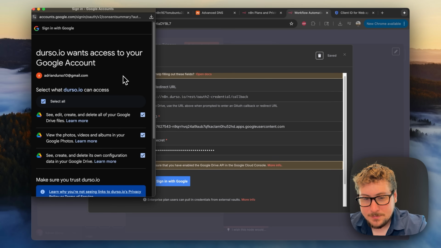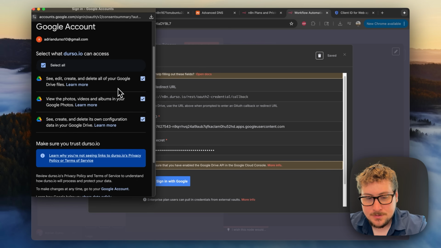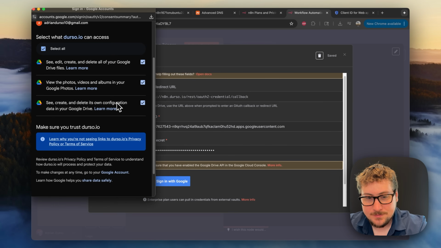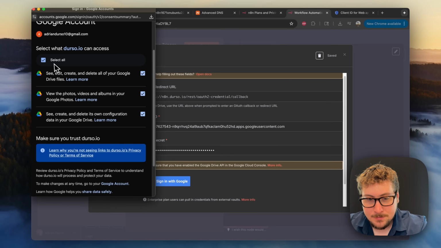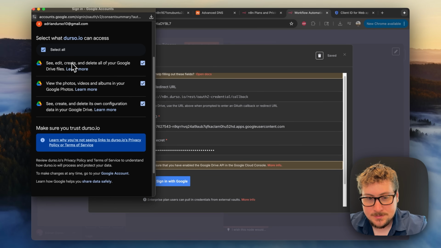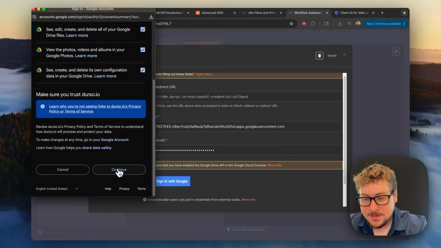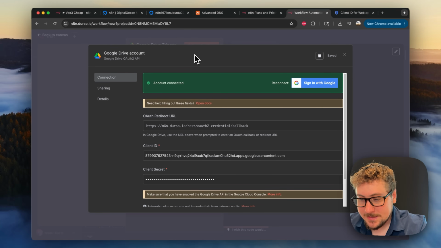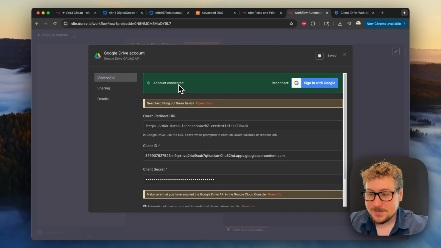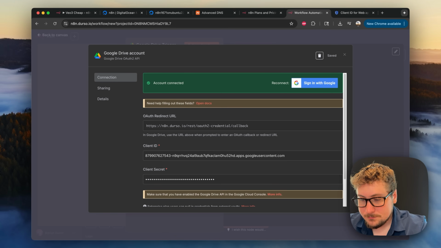Okay, and it's going to pop up a few things. You're going to have to say that you trust yourself, which is kind of funny, but obviously this is your authentication. And then you're just going to check mark on all the permissions that you see, especially with the Google Drive ones. And I kept on getting issues because it kept on asking me for text message codes and whatnot for my Google account, but once I did it all the way through, it worked, and you'll see right here it says account connected, so everything should be good to go.